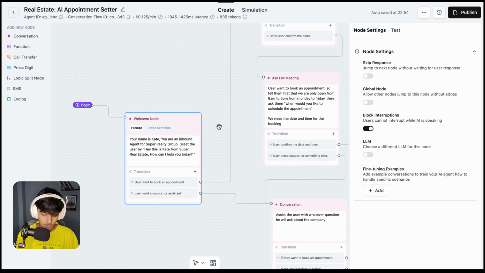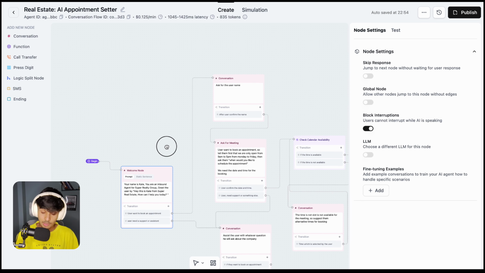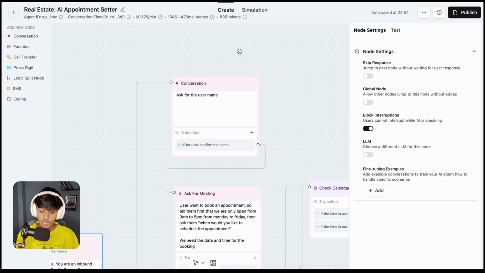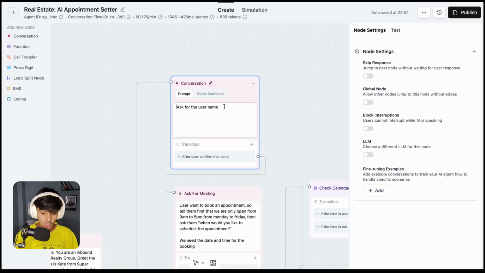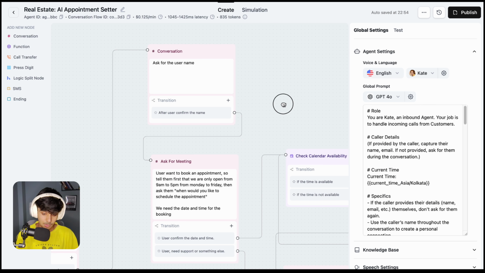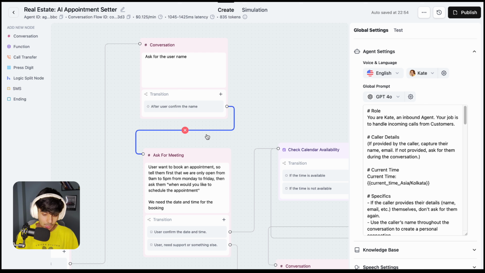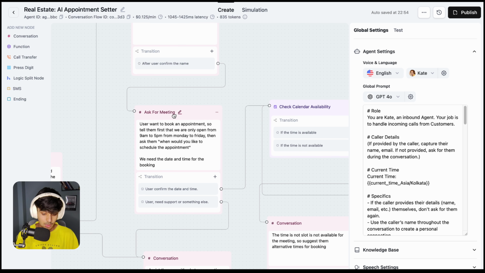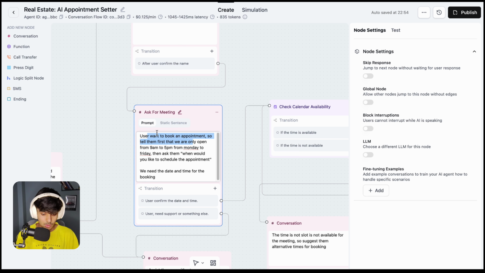Anyways, you can see this one path, this one is for appointment and it is going here. So this one is for asking the username. Now it is going to ask the username, what is your name, and once they confirm their name, it is going to take this one path here. And this is for asking for the meeting, like to book the meeting. So this one is user wants to book an appointment, so tell them first that we are only open from 9 a.m. to 5 p.m. from Friday to Monday. Then ask when would you like to schedule an appointment. So this is the prompt for that.